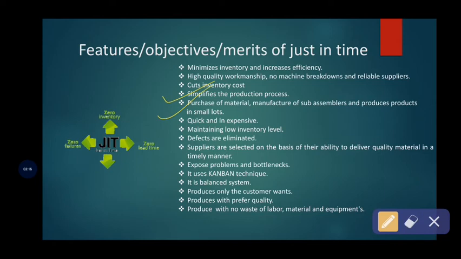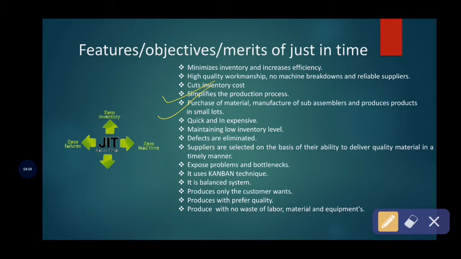So this just-in-time technique helps the business organization in each and every stage, that is in the stage of purchase of raw material, in the stage of manufacturing of material or things, or in the stage of producing the products. So this can be possible under just-in-time technique in small lots. So by allocating and producing in small batch sizes, more quantity of products can be produced. So the burden is reduced, and also wastages are going to reduce here, and the chances of defects are not that high.